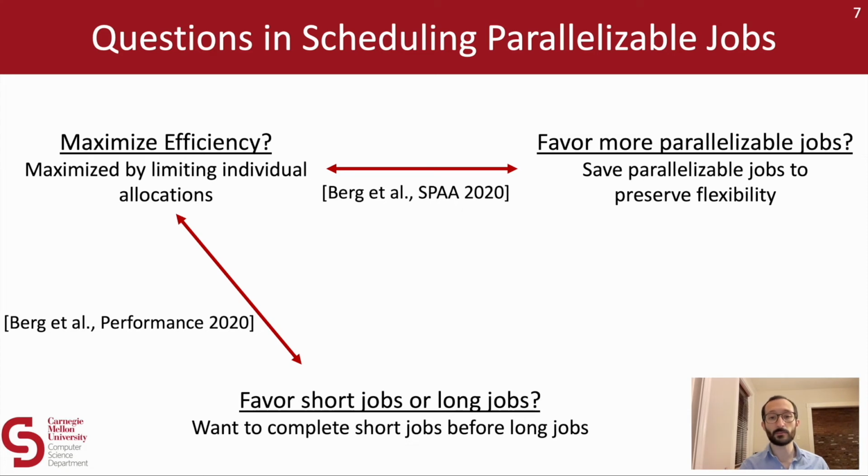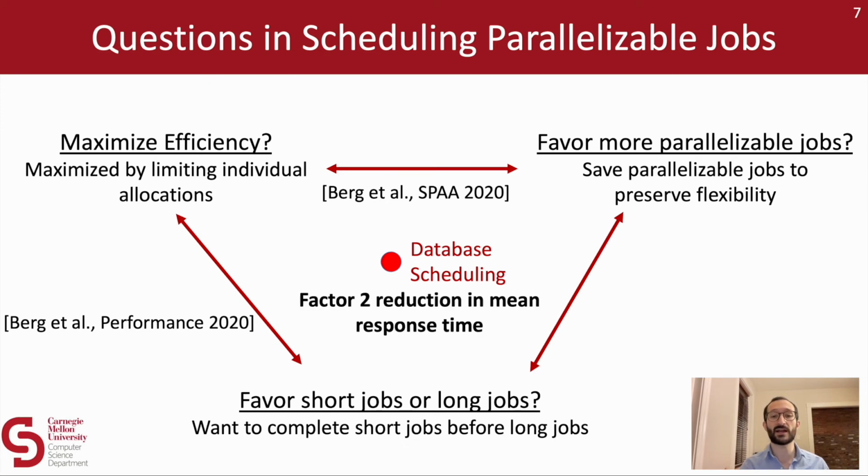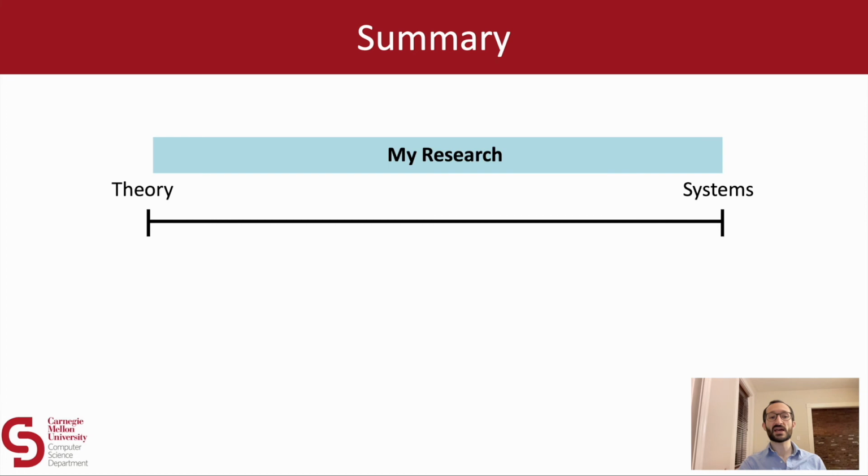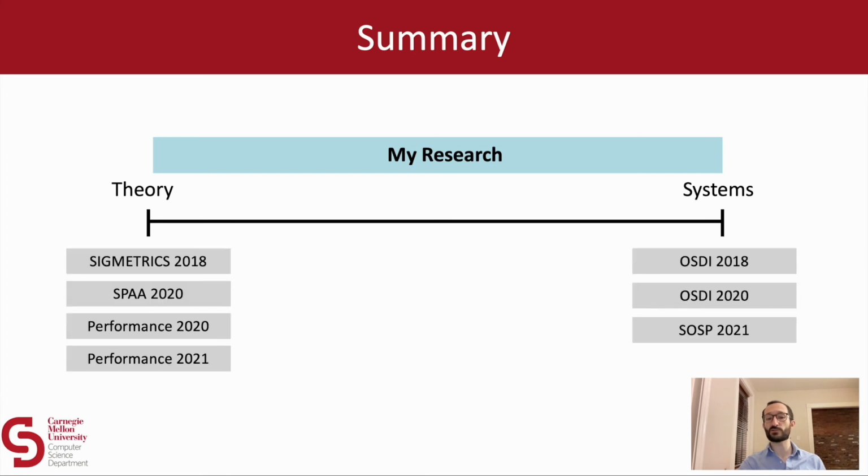Things get even more complex when we consider real-world systems, where we often have to balance all 3 of these questions simultaneously. Despite this complexity, I've had success implementing ideas from our theoretical work in real-world systems, such as an in-memory database, where we've shown that we can reduce mean response time by a factor of 2 using ideas from our Performance 2021 paper. So to summarize, my research spans both the theory and systems communities, and I've published at the top conferences in both areas.